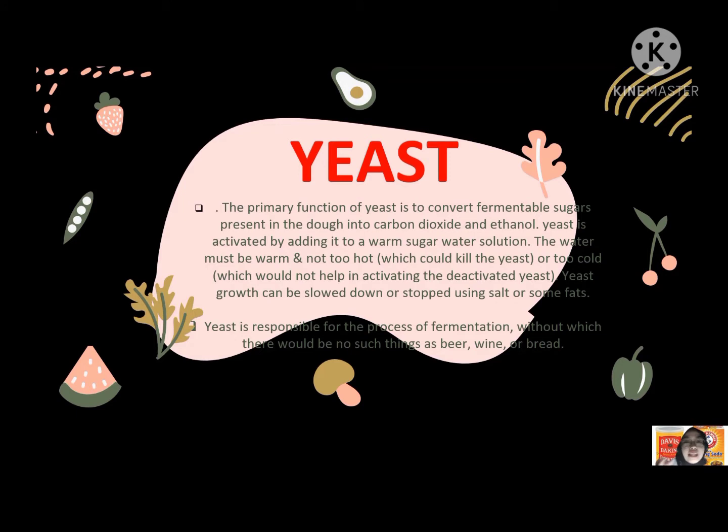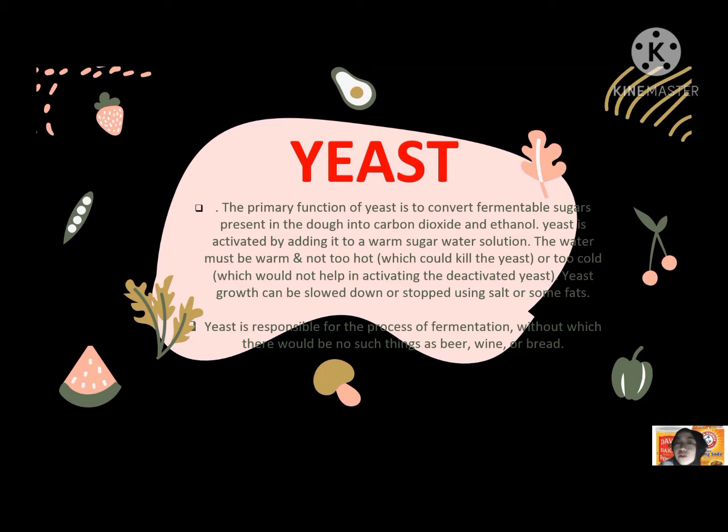For example, yeast: the primary function of it is to convert fermentable sugars present in the dough into carbon dioxide and ethanol. Yeast is activated by adding it to a warm sugar water solution. The water must be warm and not too hot, which could kill the yeast, or too cold, which would not help in activating the deactivated yeast. Yeast growth can be slowed down or stopped using salt or some fat.